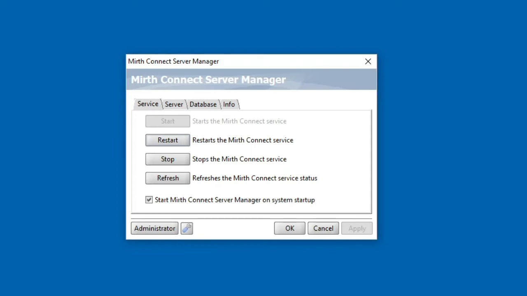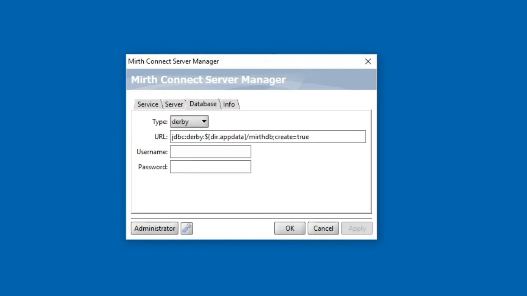Let's click over to the Database tab. In here, you have a choice of which databases to utilize when you install Mirth. Notice that you got several database types. However, when you install Mirth, the default database is the Derby database. Now, NextGen strongly recommends that you do not use this database engine for production purposes.